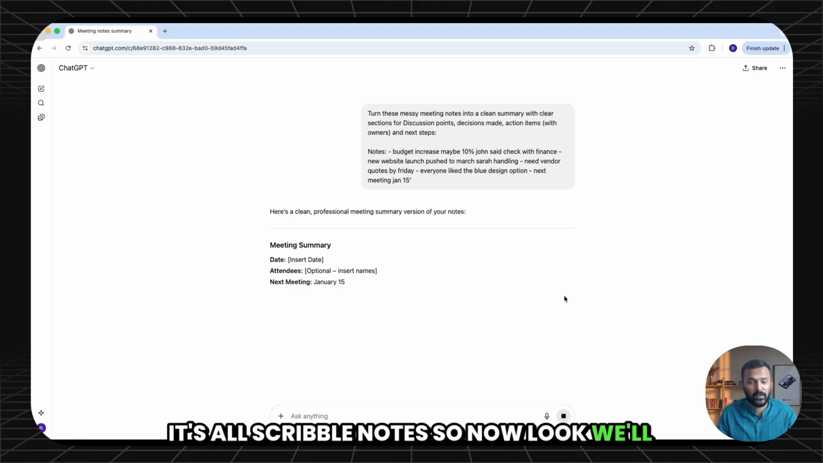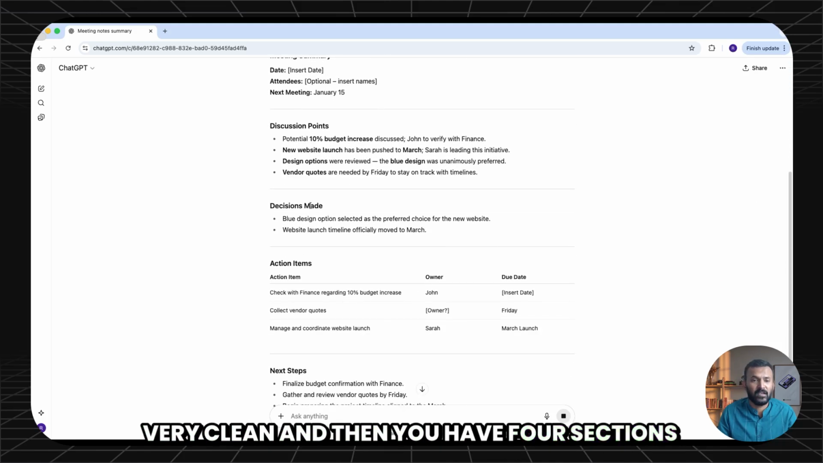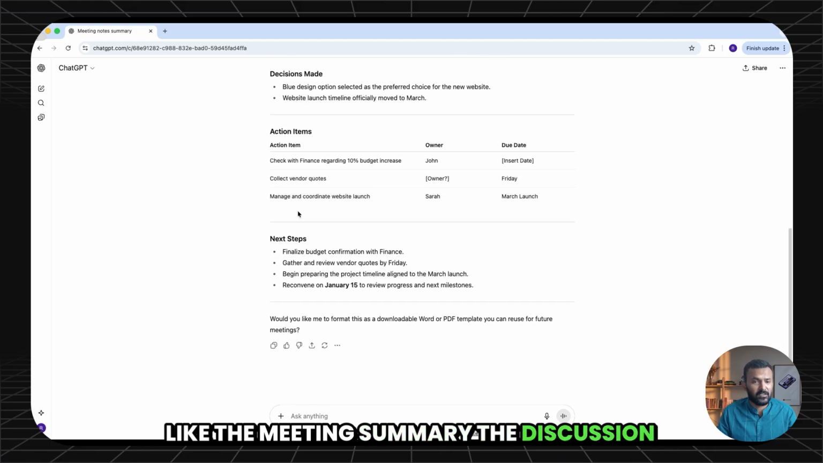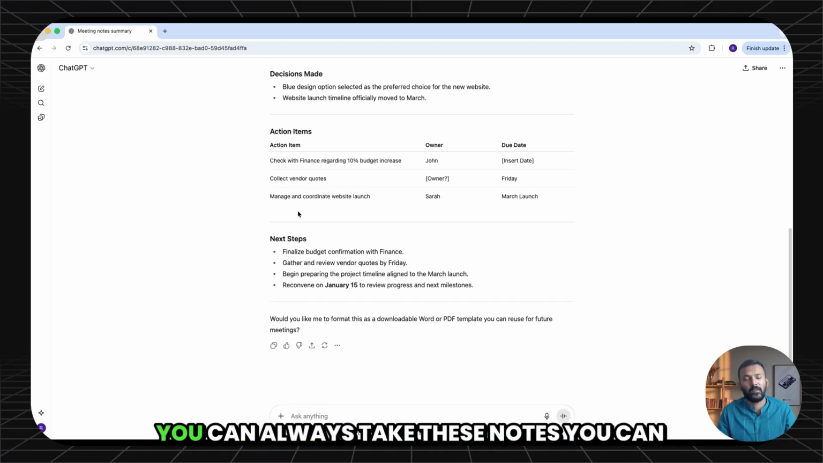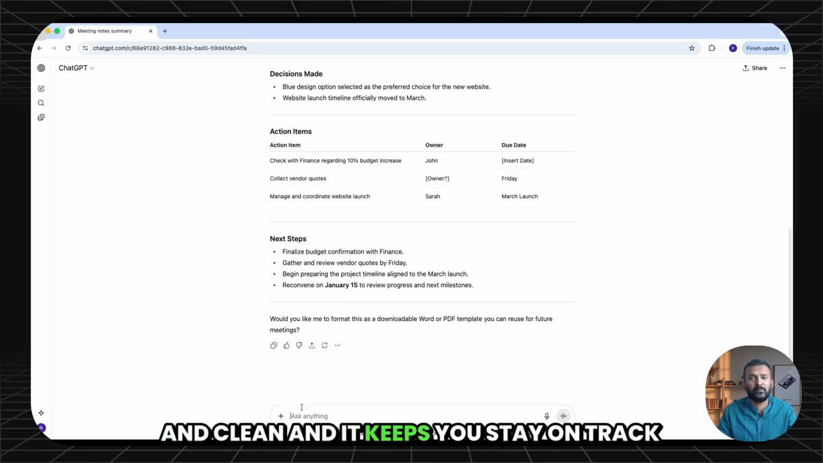So now we'll look at the output from ChatGPT. It'll be very clean, and you'll have four sections: the meeting summary, the discussion points, the decisions made, and the action items and next steps. It's perfect. You can always take these notes, you can refer back to them, and it's very neat and clean, and it helps you stay on track.